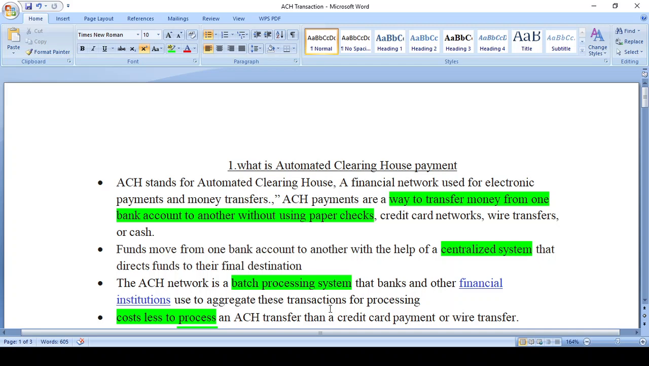Hi friends, good afternoon. Let's go through the concept of automation clearinghouse. What are the topics I provide in my document? What is automatic clearinghouse? How should it work? What are the parties involved in automation clearinghouse? Advantages and disadvantages. These are all the details I provide in this PPT.